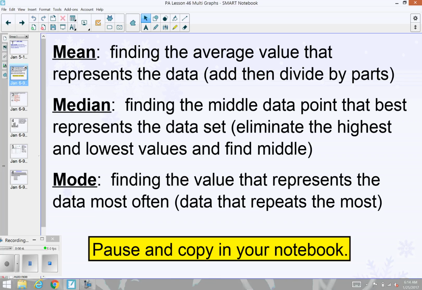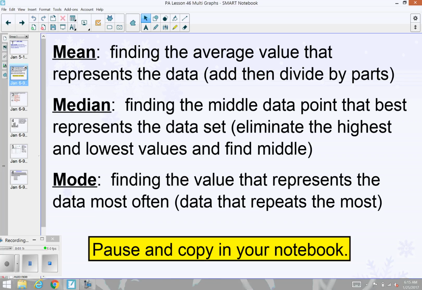Mean is when we're finding the average value that represents data, and you divide all of the parts together. So mean is when all of your numbers are usually clustered together. You don't have any very high numbers or very low numbers. Everything is kind of put together, like the number of students in middle school, or the ages of students in a particular grade, or the heights.